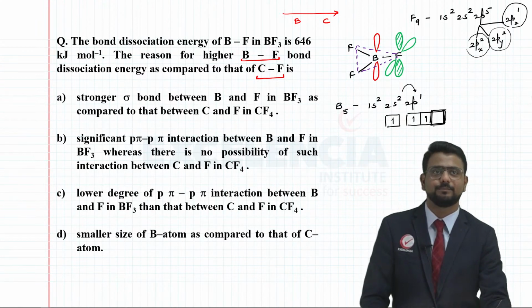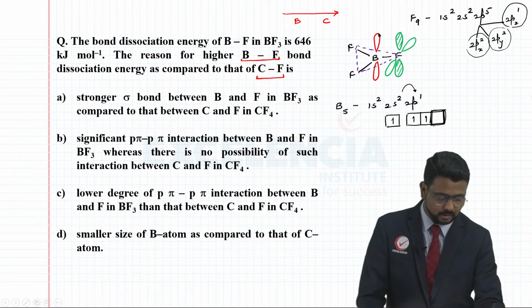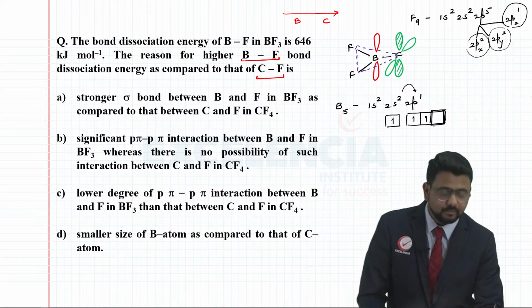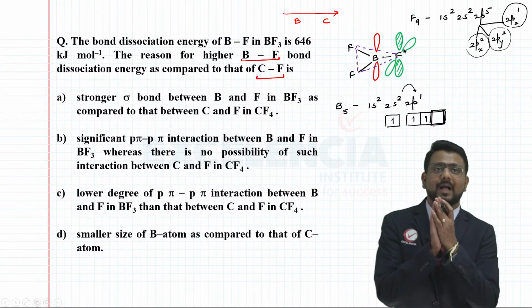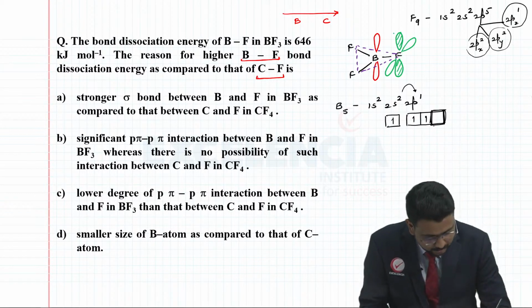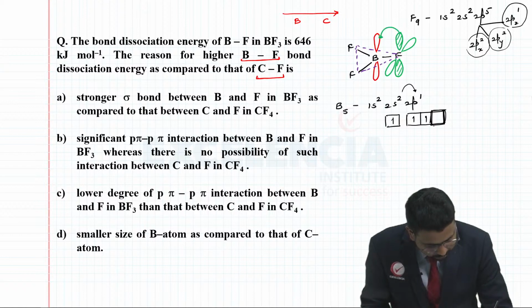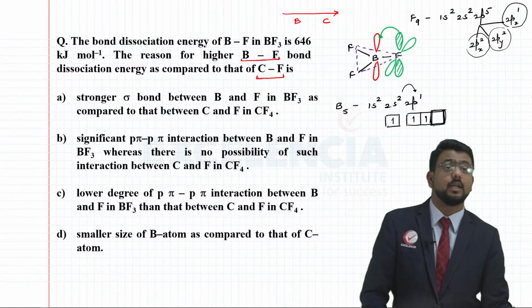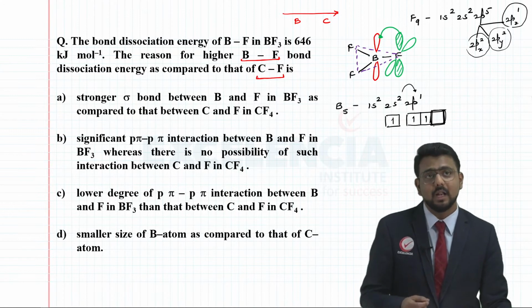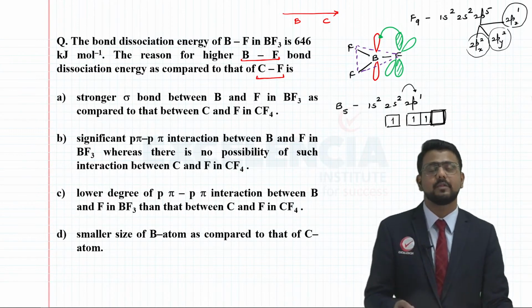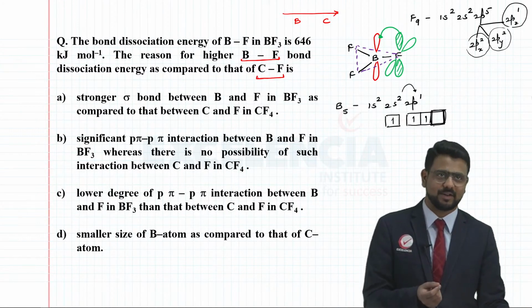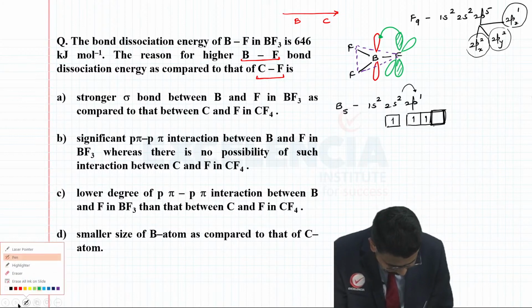So this is a completely filled p orbital of fluorine, and this is the vacant p orbital of boron. Because of the smaller size, boron and fluorine can undergo back bonding, meaning these electrons can get shifted into boron, and because of this the B-F bond will have certain partial double bond character. How do I show it? It's like this.